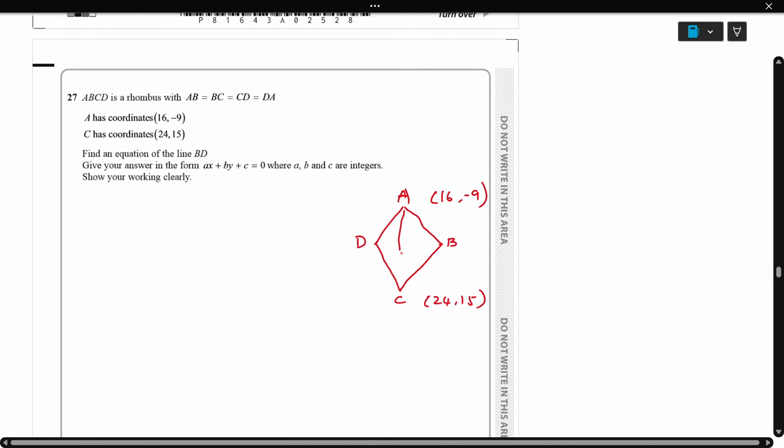We know in a rhombus the diagonals are at 90 degrees, and DB is bisected by AC, so both halves are equal. We'll take the other way around.